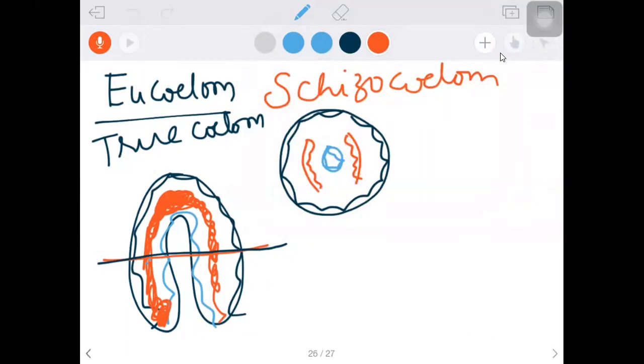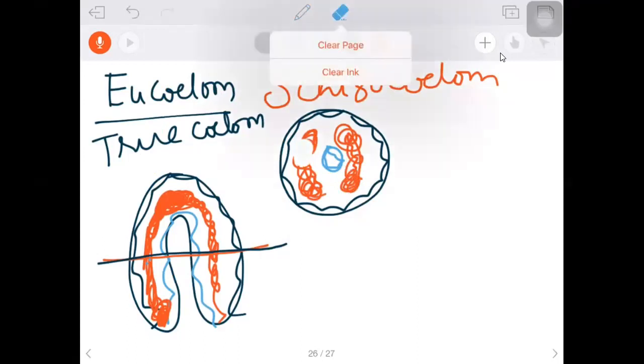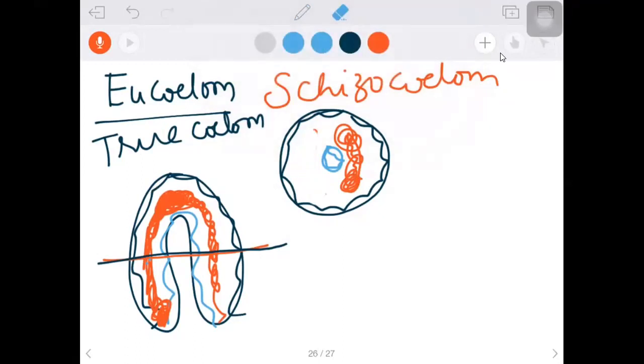When they divide rapidly, they split. So the splitting happened in the center. Like that, they split over.